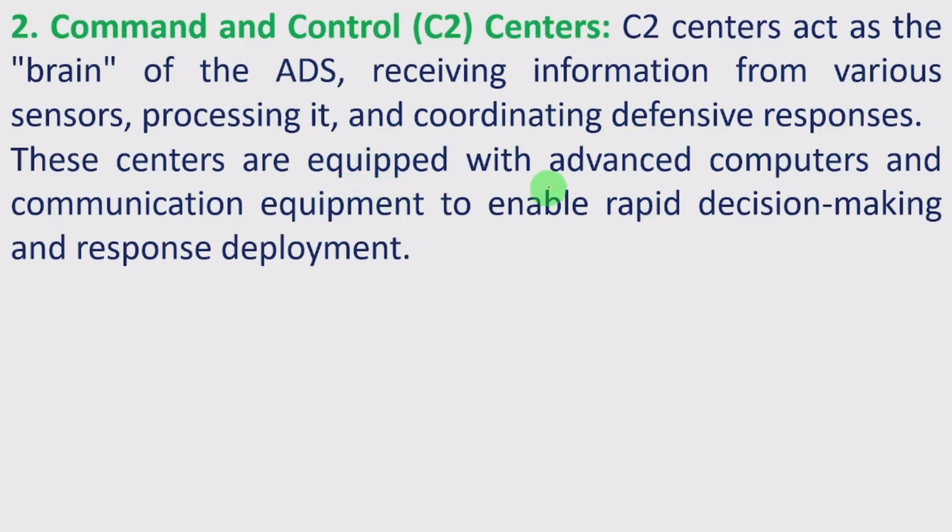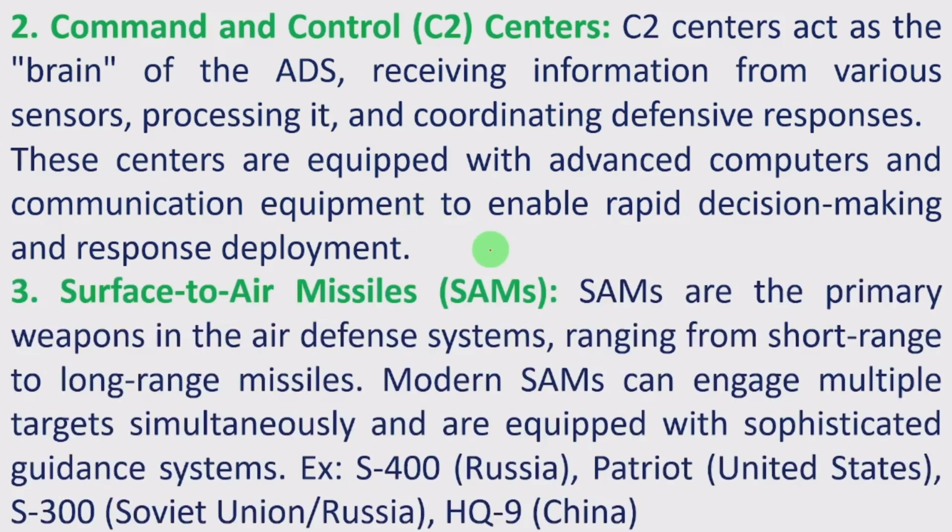These centers are equipped with advanced computers and communication equipment to enable rapid decision making and response deployment. The main component in this system is the command and control center, where all the information receiving, sending, and execution is done.